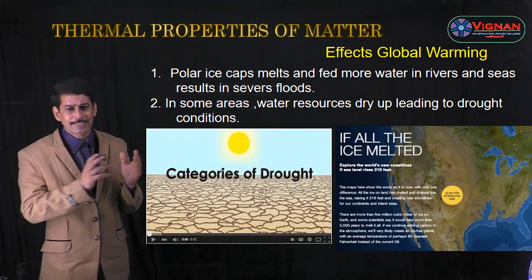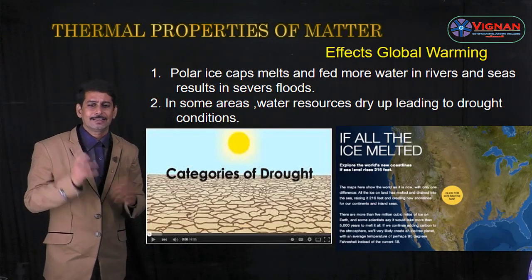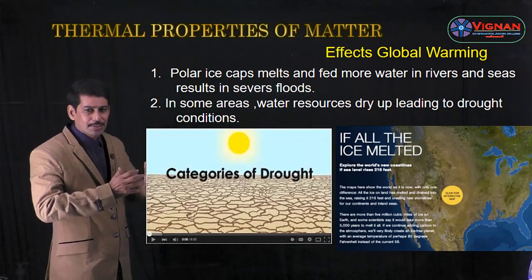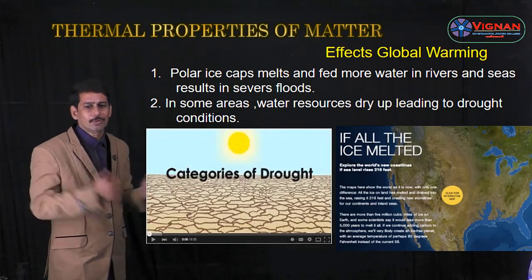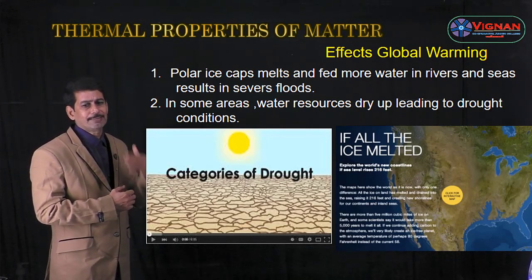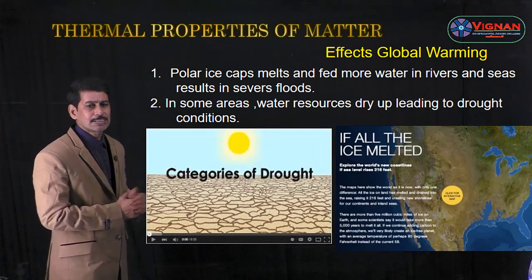As polar ice caps melt and feed more water into rivers and seas, it results in severe floods. Because of global warming, as the temperature of the Earth increases more and more, the ice caps melt, and more water is fed into the rivers and seas, which results in severe floods.